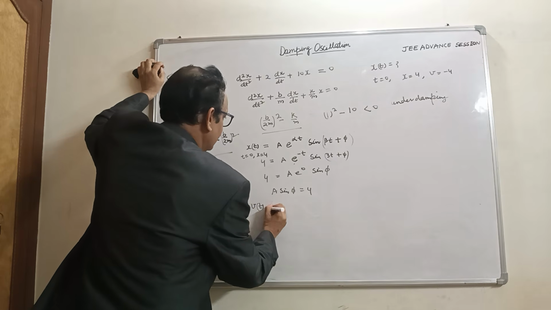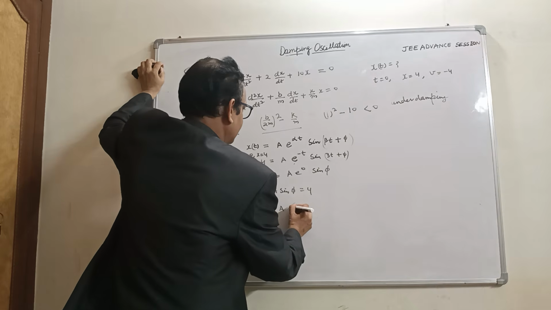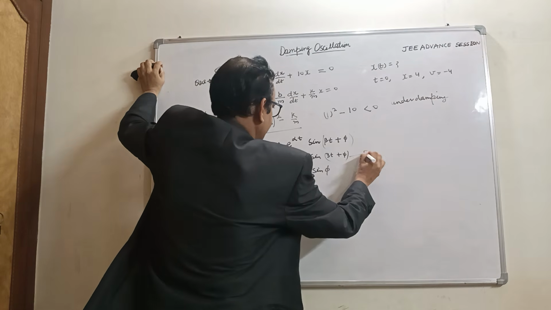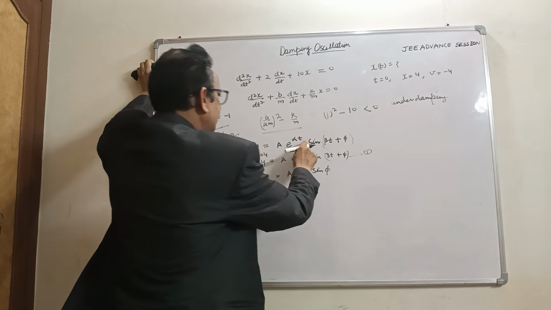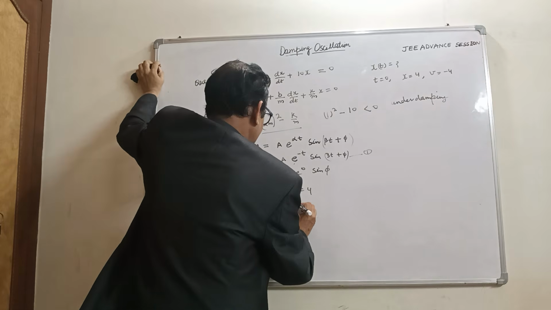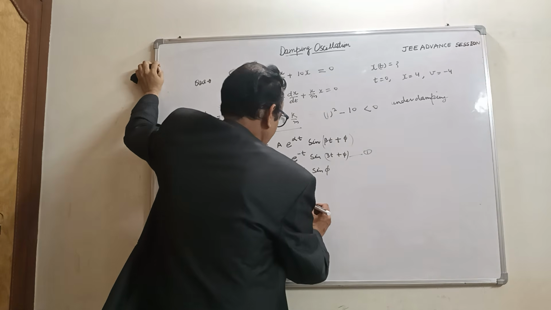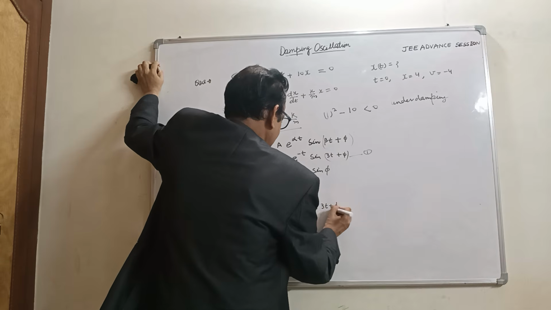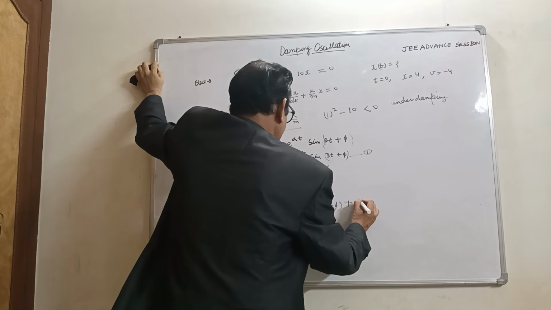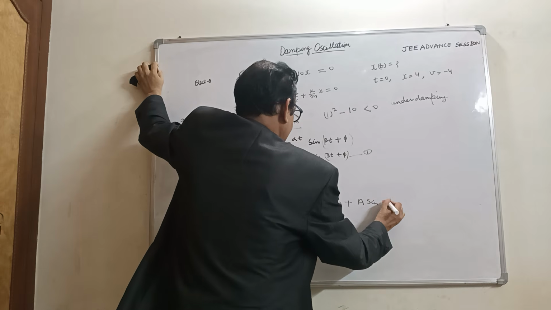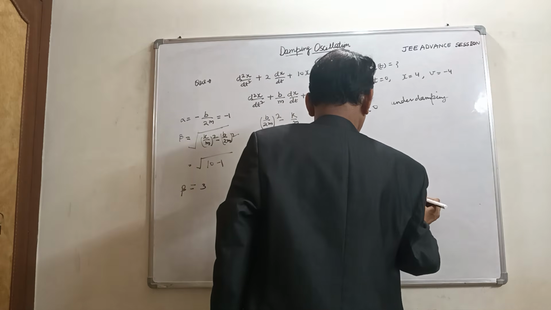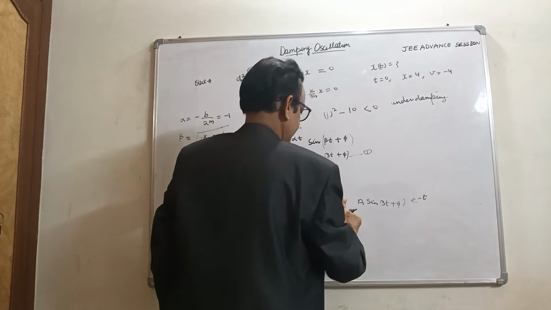On differentiating this equation, we find the velocity at time t. So differentiating, e raised to power minus t, and sin 3t becomes cos(3t plus phi), with 3 coming out, plus A sin(3t plus phi) times e raised to power minus t with a minus sign.